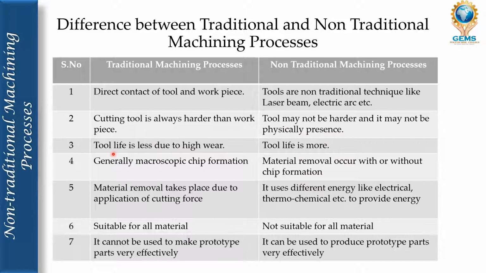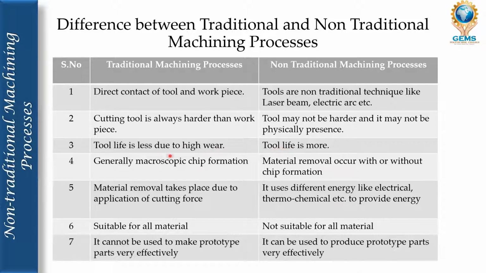In traditional machining process, the tool life is less due to high wear. Since the tool is continuously working and in physical contact with the workpiece, the tool surely gets worn, and that high wear reduces the life of the tool. In non-traditional machining process, the tool life is more.